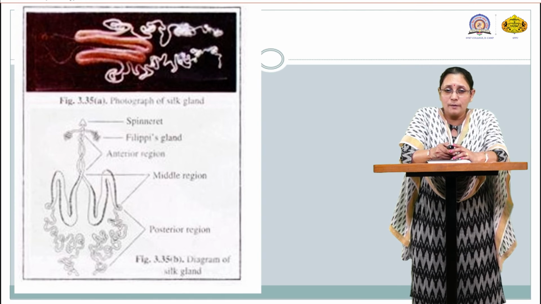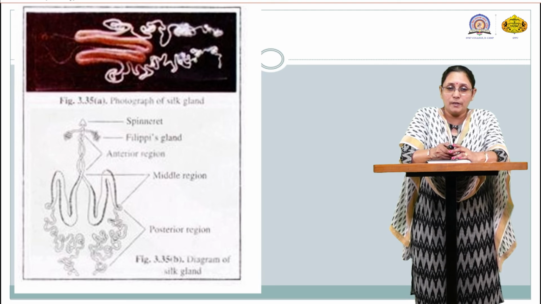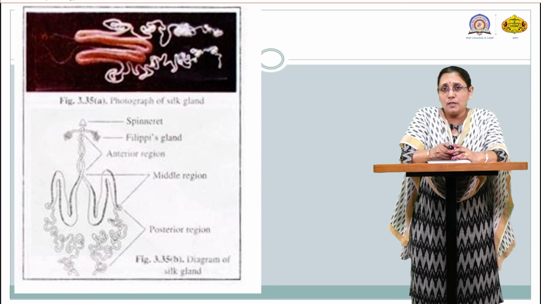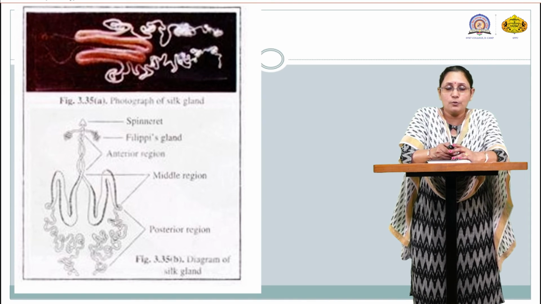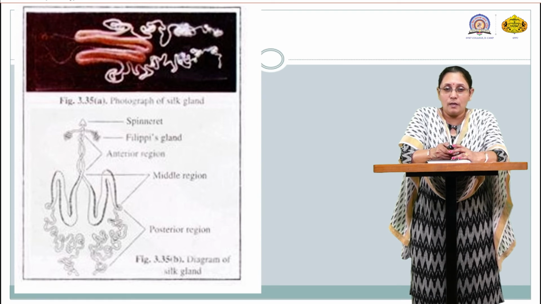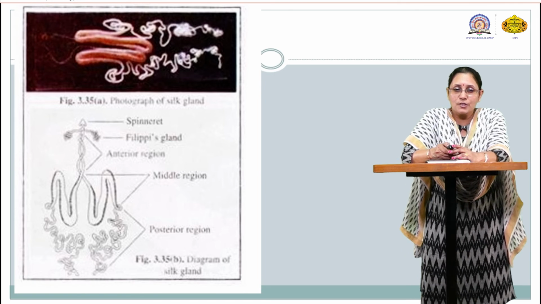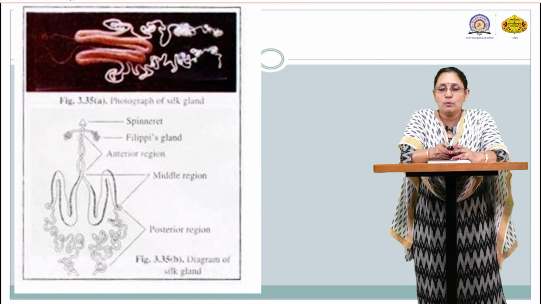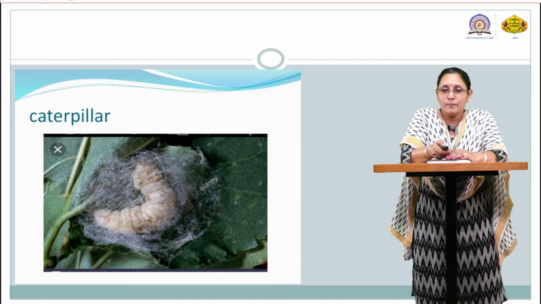Then the middle region is there, where particular Filippi's glands are ready to secrete a gummy substance, and then here is the spinneret. Remember one thing: the spinneret is the region from where the silk thread oozes out. Details of this silk gland we will see in the next lecture. This is just an overview of the silk gland.